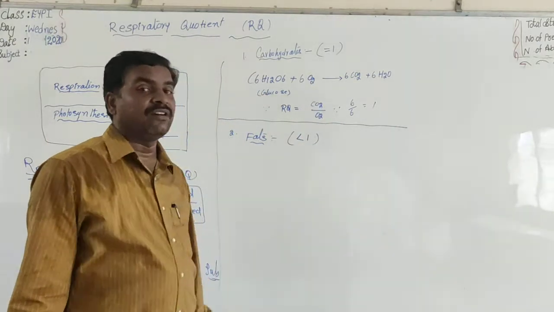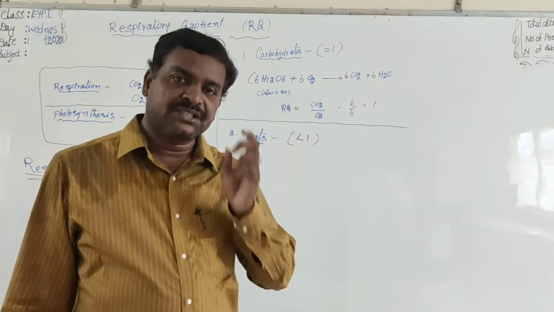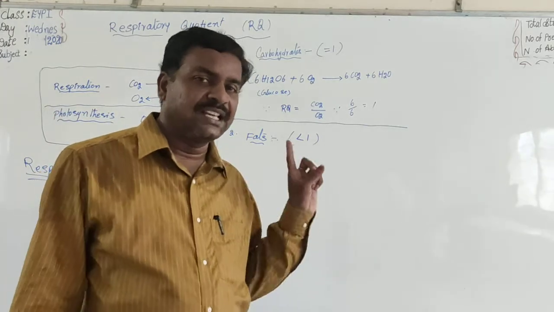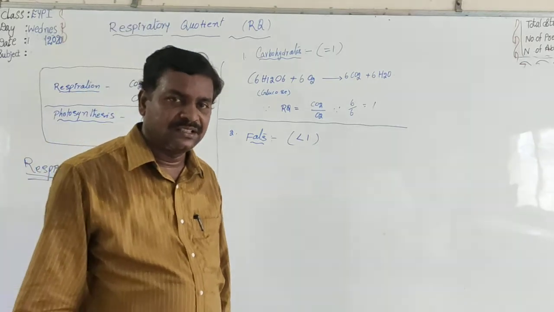For glucose, meaning carbohydrates, it is 1, but the RQ value is always less than 1 in the case of fats. Why is the RQ value less than 1 for fats?